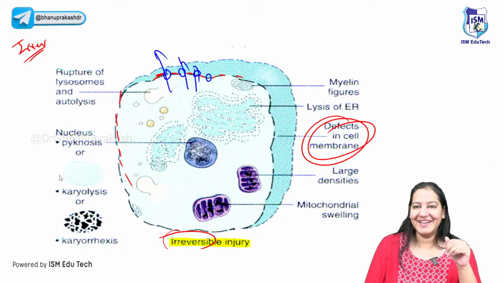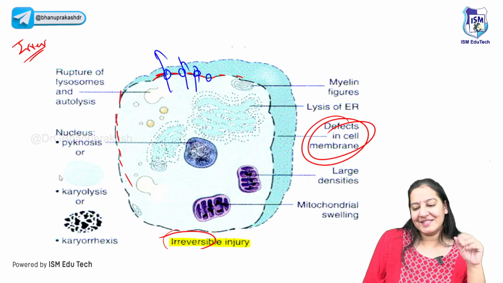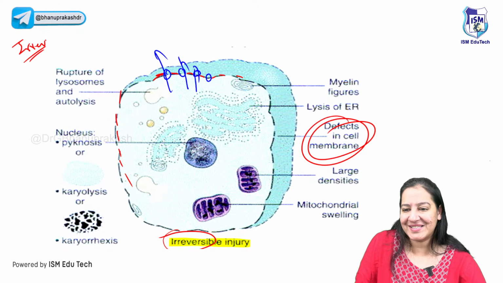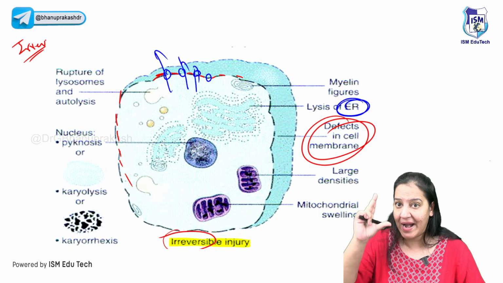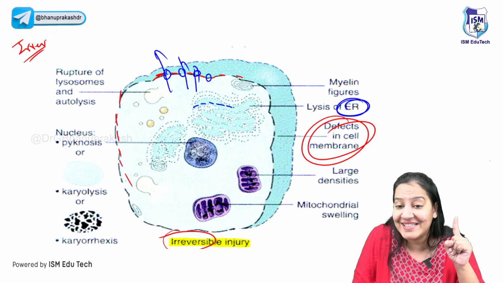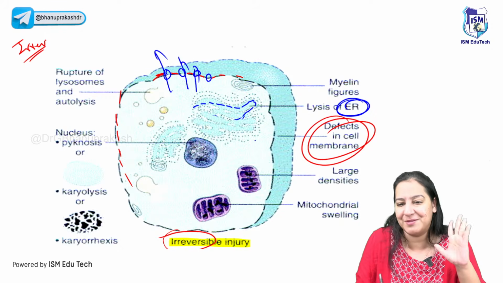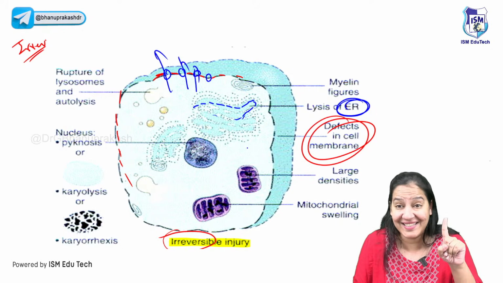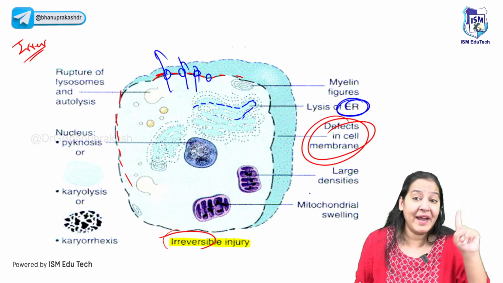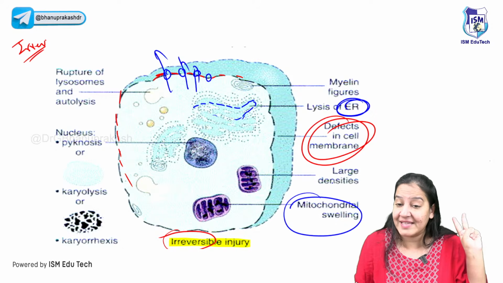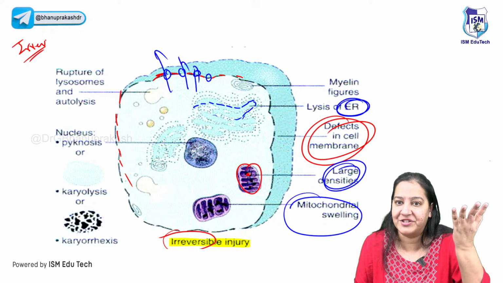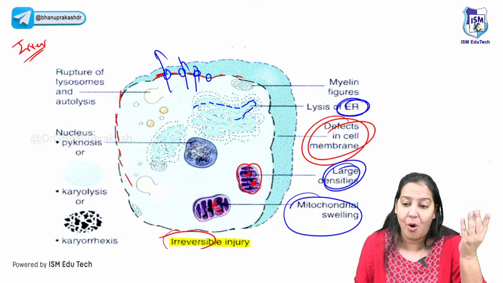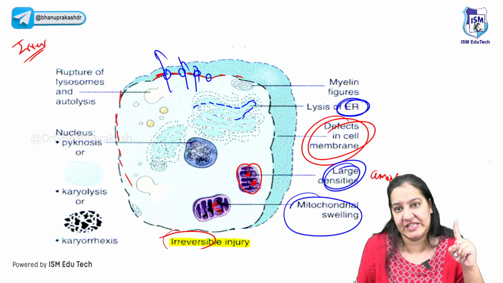Yes. So in irreversible, I am showing the same four organelles now. Start with the endoplasmic reticulum. In reversible, the endoplasmic reticulum was swelled. Here the endoplasmic reticulum is lysed. Lysis of the endoplasmic reticulum is there, number 1. Number 2, in reversible, in mitochondria, the densities were small. But please see the densities here. They are large densities. It's not small. Large amorphous densities, you can say.